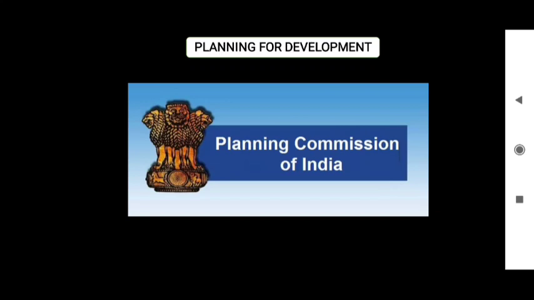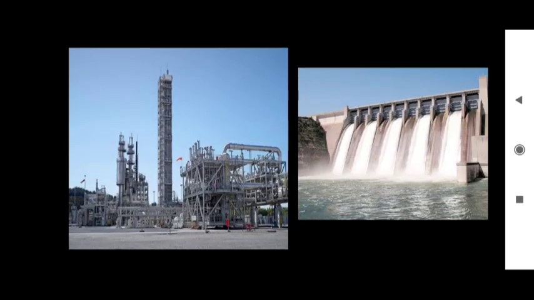During the initial years, they focused on heavy industries like steel and iron industries, because this would benefit the Indian country. Jawaharlal Nehru also focused on building dams for generating electricity and for providing water. He said that building a dam is like building temples of modern India, because these dams would benefit Indians on a longer scale.